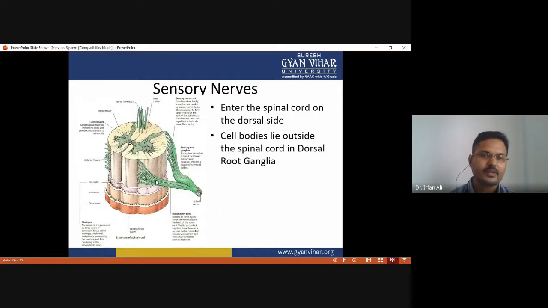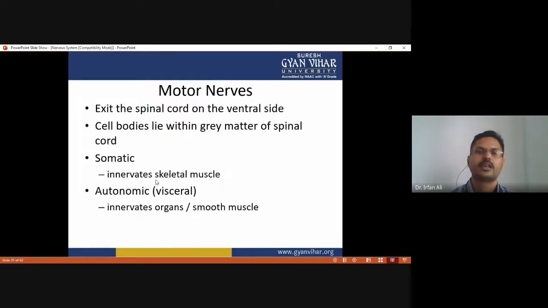And the motor nerve exits the spinal cord on the ventral side, and the cell body lies within the gray matter of the spinal cord. The somatic part innervates skeletal muscle, and the autonomic part innervates internal organs or smooth muscle. So the motor nerve has two types, the somatic and autonomic.